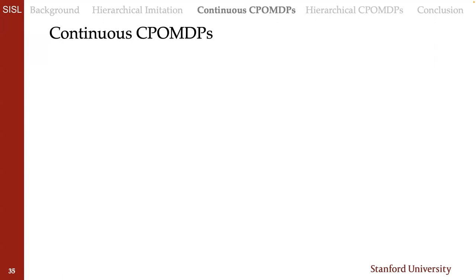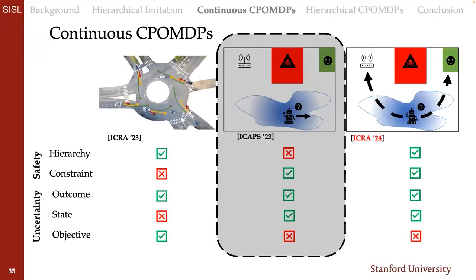And then I'm going to switch gears now to talk about our second contribution, which addresses outcome and state uncertainty using safety constraints.